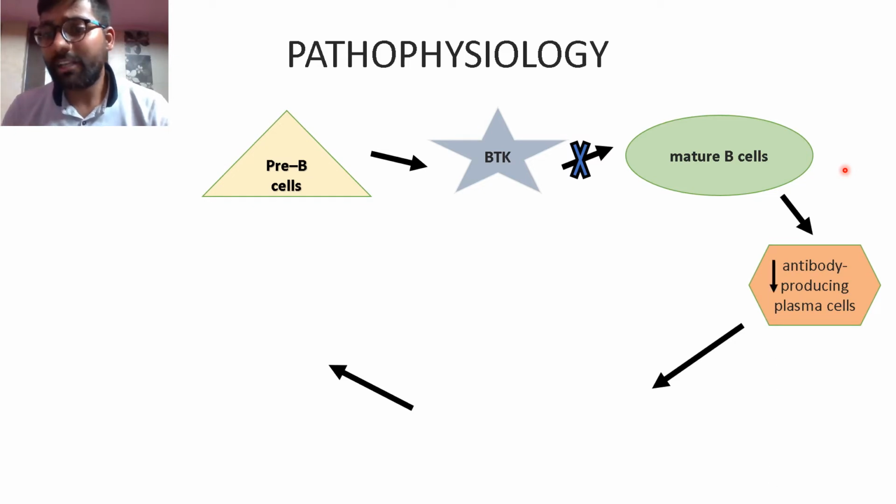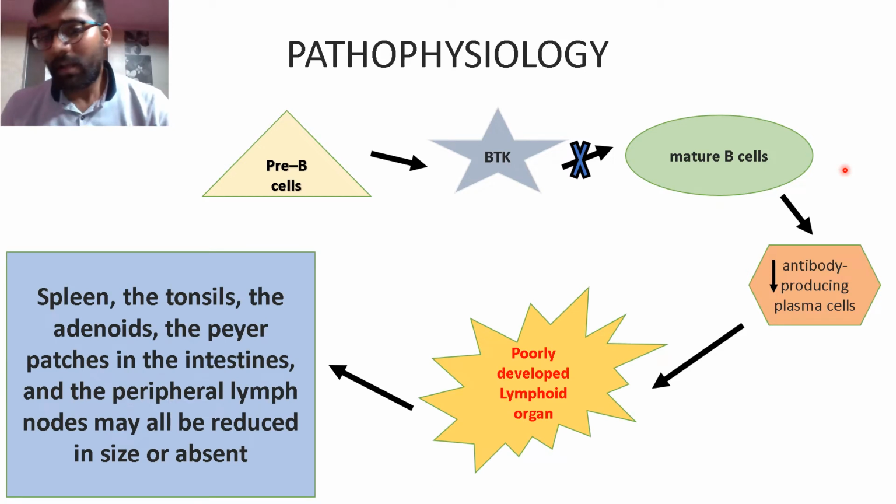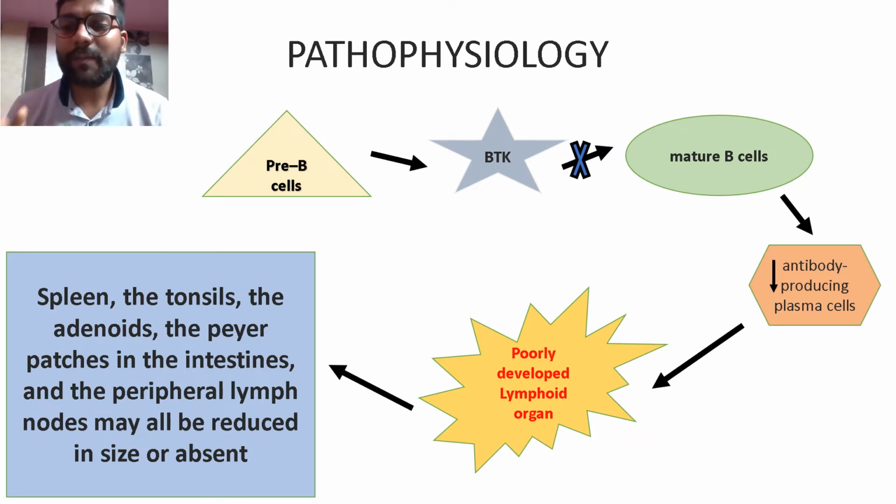This leads to a decrease in antibody-producing plasma cells, which in turn produces poorly developed lymphoid organs. Examples of these poorly developed lymphoid organs are spleen, tonsil, adenoid and Peyer's patches in the intestine. These lymphoid organs may be either reduced in size or absent. So this is all about the pathophysiology of this disease.